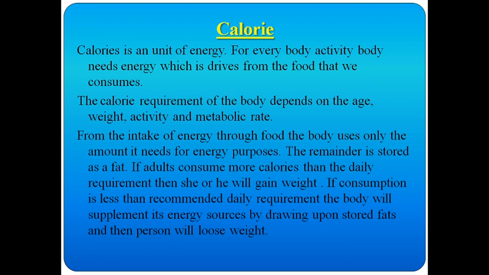Don't think that rest means only sleeping. Even when we are sitting, the organs present inside, like the heart, liver, lungs and brain, everything needs energy to do the work. Even when we are sleeping, only physically we are sleeping, but the internal organs keep on working. So, how much energy per day is required to do the work when we are at rest is called BMR, basal metabolic rate.